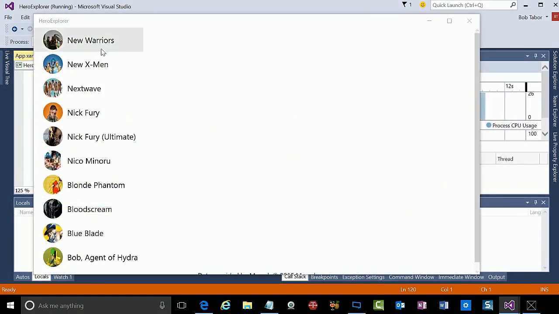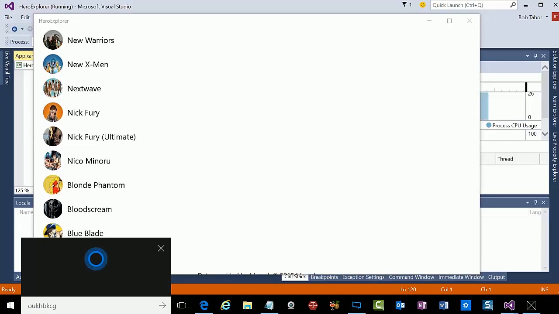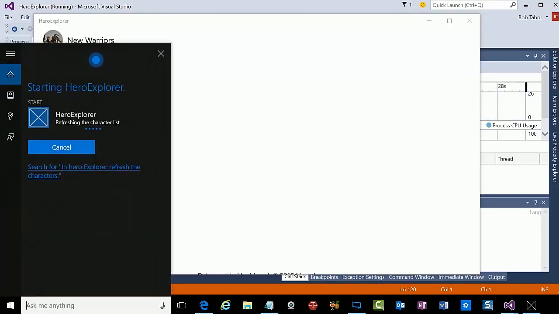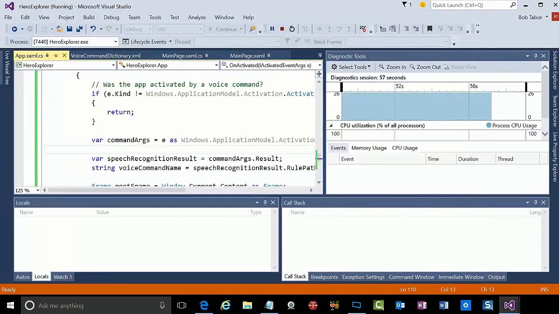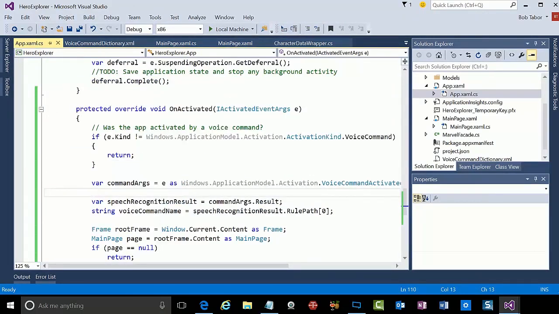Okay, so it looks like we start with New Warriors and go on from there. So here we go. Hey Cortana, in Hero Explorer, refresh the characters. Refreshing the character list. All right, so that didn't work. Let's put a breakpoint here and just see if we ever get to this onActivated event. We'll put it right there, and let's run it again.